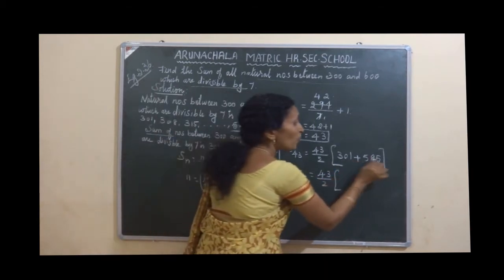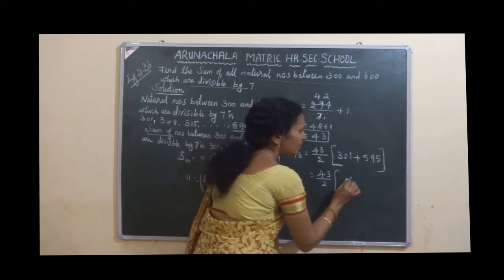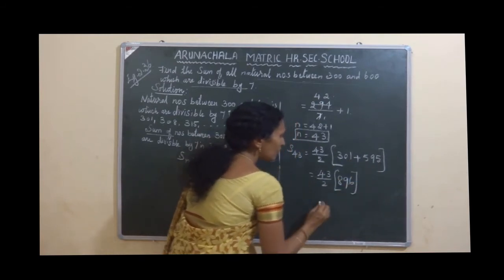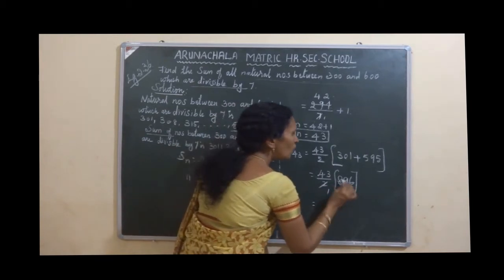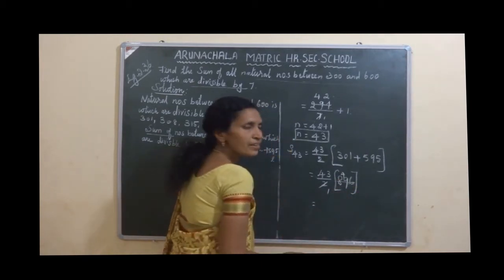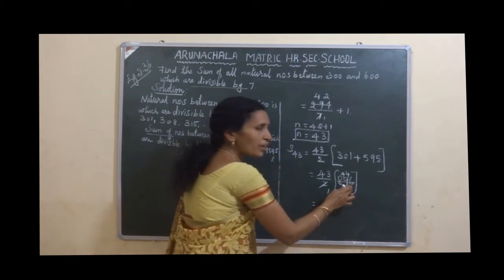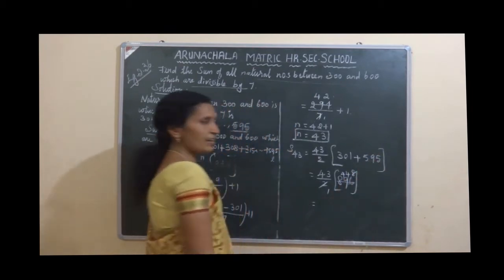Add it. 1 plus 5, 6. 0 plus 9, 9. 3 plus 5, 8. Now this is equal to, now divide 896 by 2. 8 by 2 is 4. 9 by 2, 4 2s are 8, balance 1, 16. 8 2s are 16.